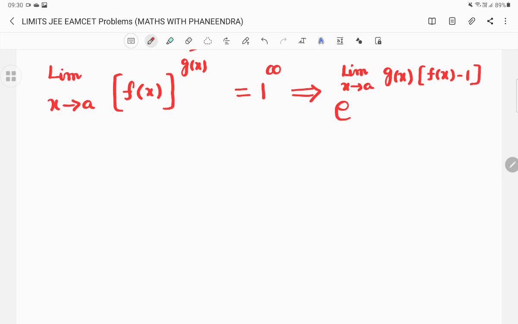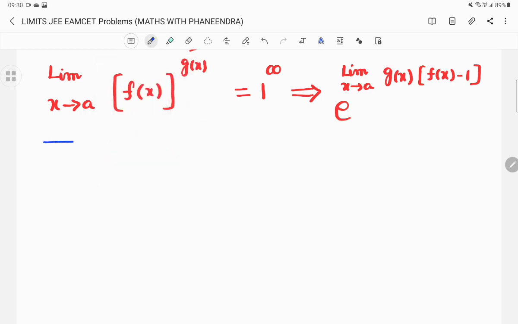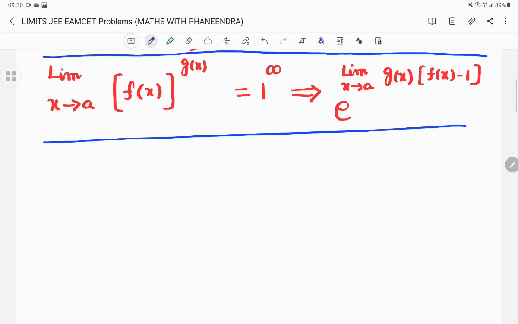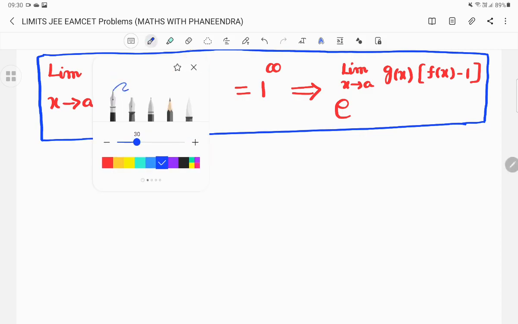This is the way you have to apply. This is the procedure you have to follow whenever the given limit value reaches 1 power infinity. For example, we will discuss the problems based on this.